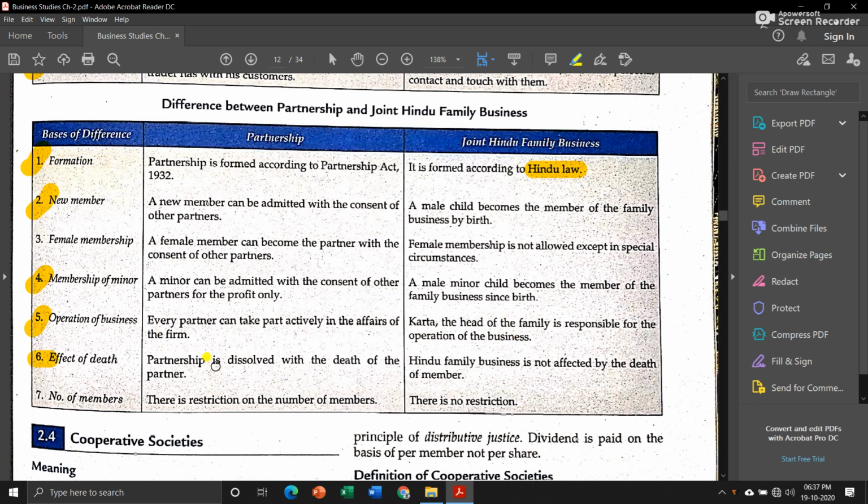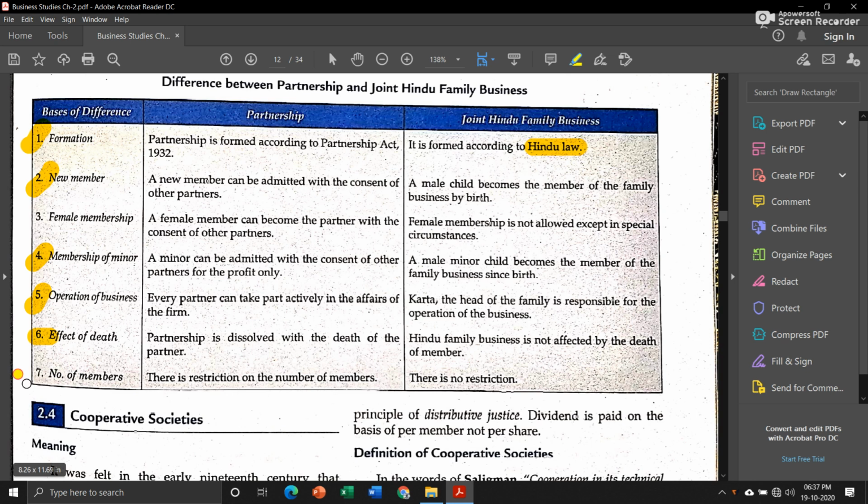Then effect of death. Partnership is dissolved with the death of a partner. Means if all the partners die, then the partnership firm will be dissolved. But in case of Hindu family business, if the Karta dies, the next head of the family will become the new Karta and the family business will go on. Then number of members. There is a restriction on members in case of partnership firm, but in joint Hindu family business there is no restriction.